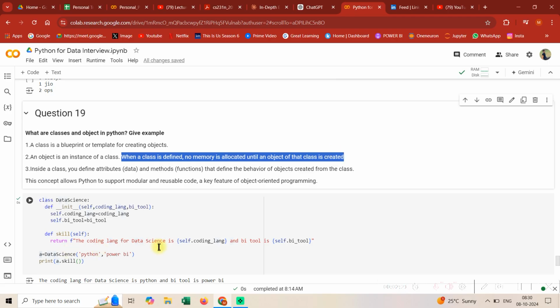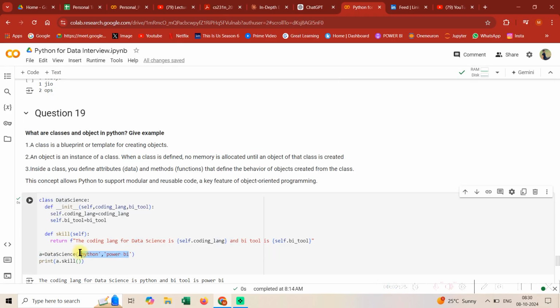Fine. Now someone has passed two parameters. Why has it passed two parameters? Because, guys, here we have two attributes, right? This is where init and self would come into the picture. For you guys, it's essentially important to understand that there are two attributes that I need to pass, and these are the two attributes that I'm going to pass. Now the next question is, there would be a function. There would be some logic written inside the class.